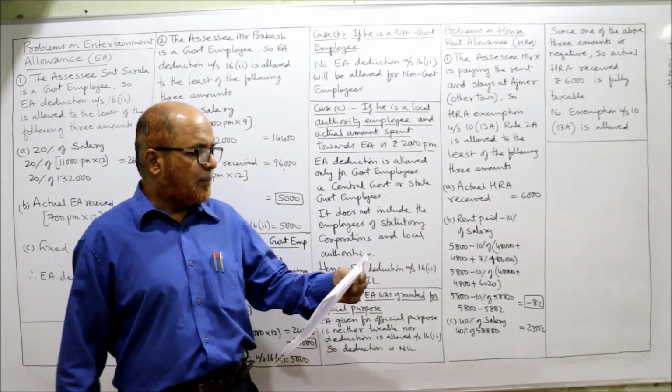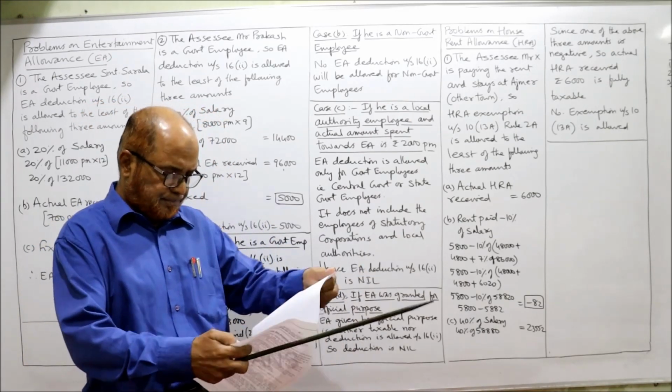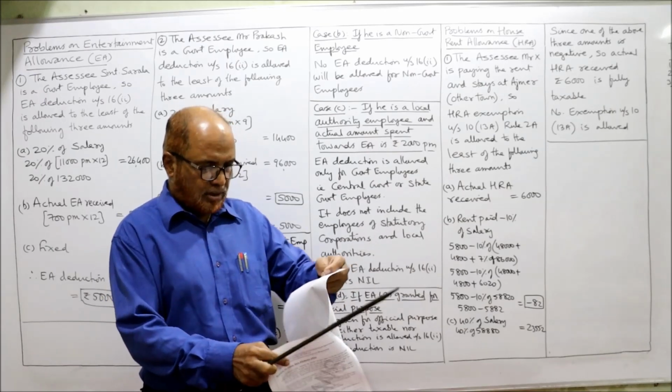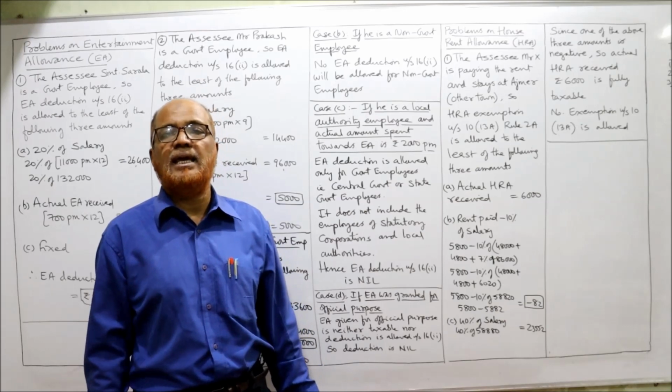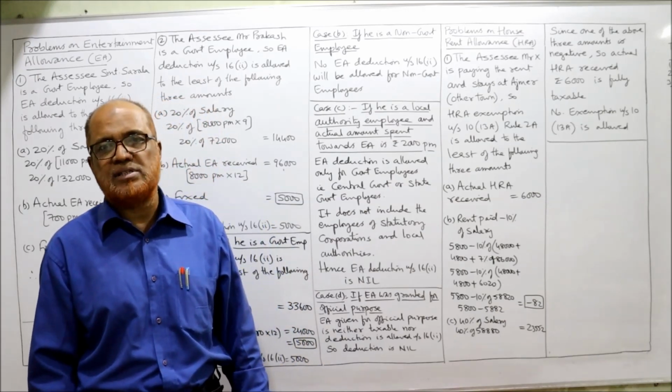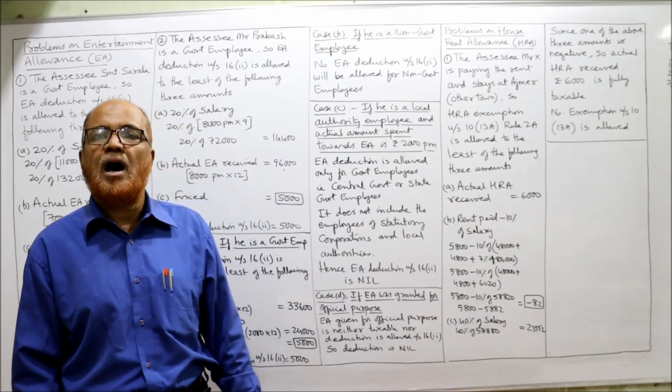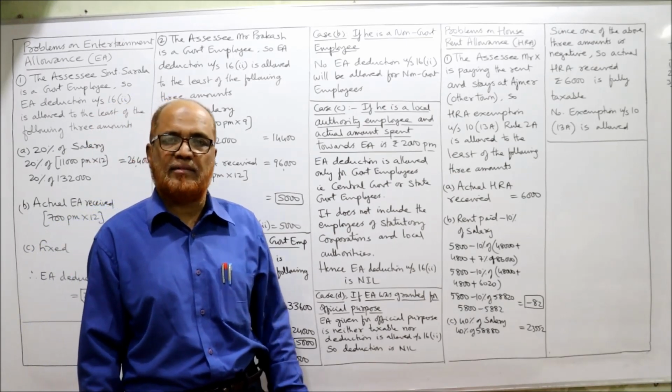That's all. So we have completed 3 problems on EA, entertainment allowance. Now I am coming to the next allowance, house rent allowance.